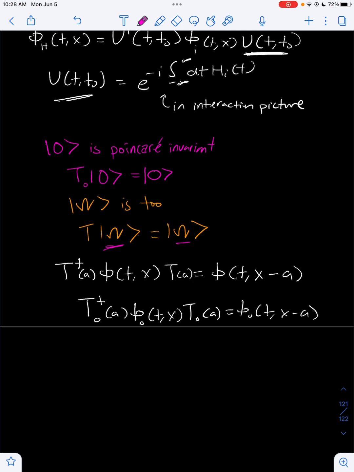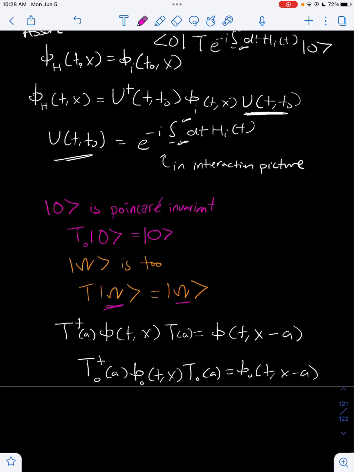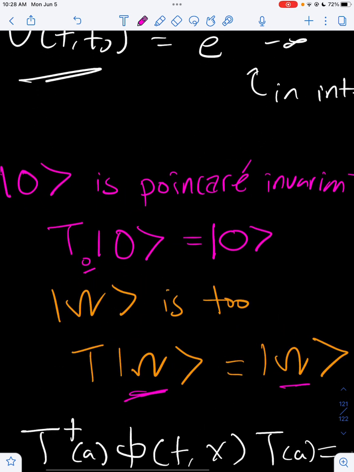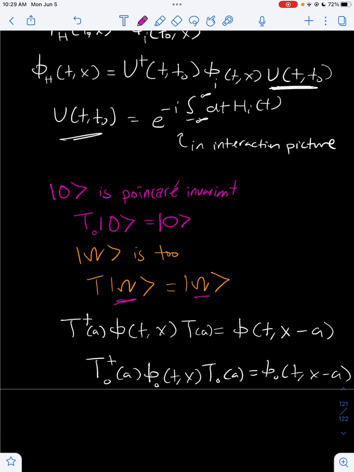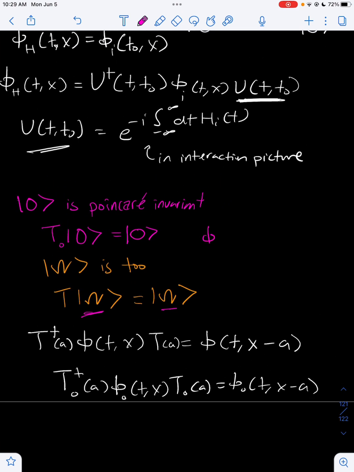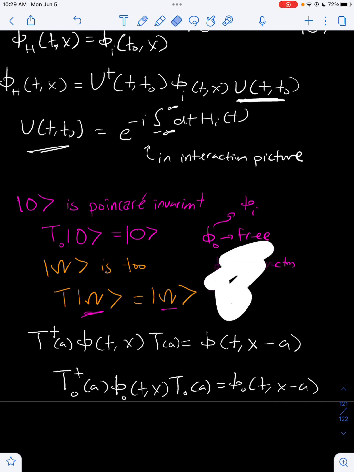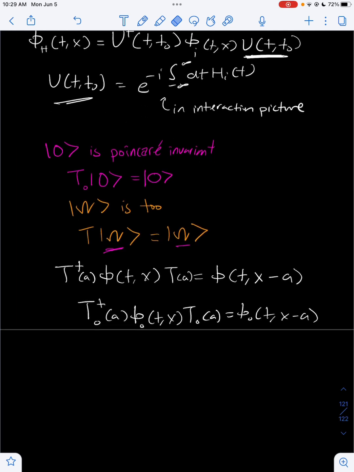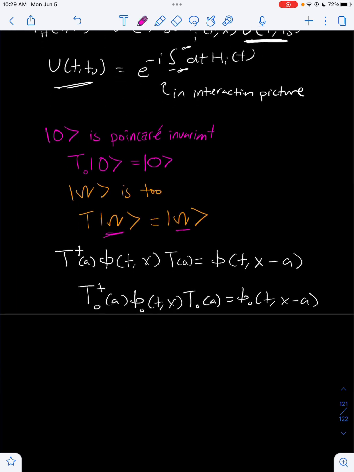Note that for the interacting vacuum state, we have to use the interacting translation operator. The subscript naught over here means that it's a free operator. But if you don't have that subscript, it means that it's an interacting operator that will act on the interacting states. By the way, psi naught is defined as a free field, whereas psi by itself is defined as an interacting field. Note that psi H is also interacting, whereas psi I is going to be free. So the translation operators act on our free and interacting quantum fields in this way over here.